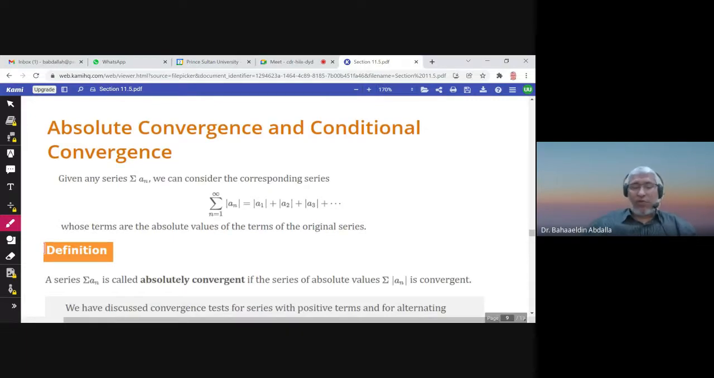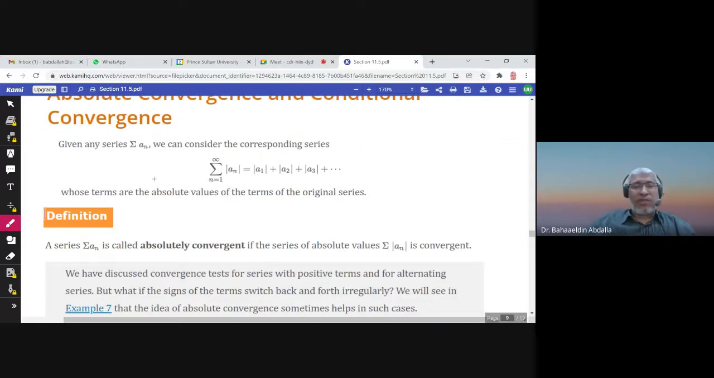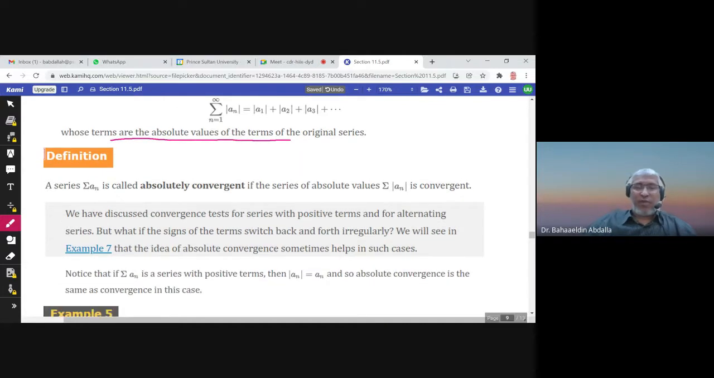We are in section 11.5, and after the alternating series test, we will talk about absolute convergence and conditional convergence. Let us understand first, when we have a series, summation a_n, there is a corresponding series to this series, whose terms are the absolute values of the terms of the original series. So we can talk about another series, which is the absolute value of the terms of the series considered.